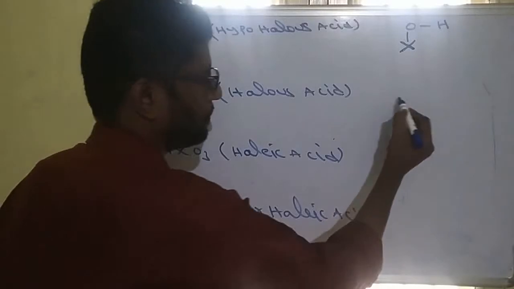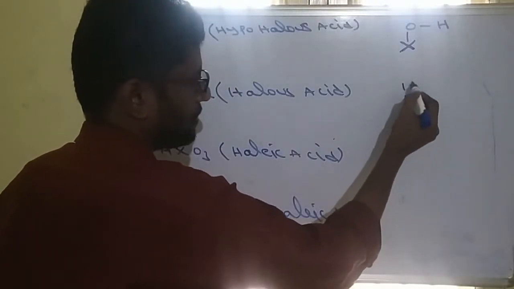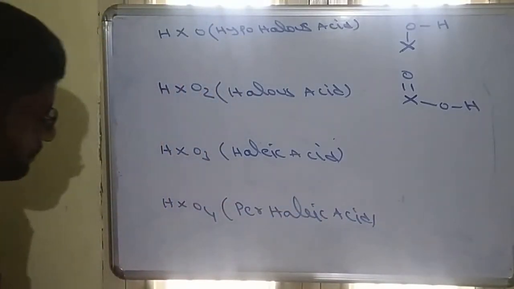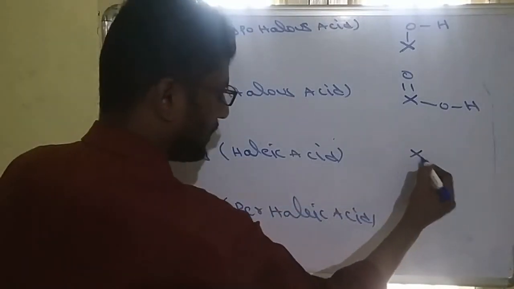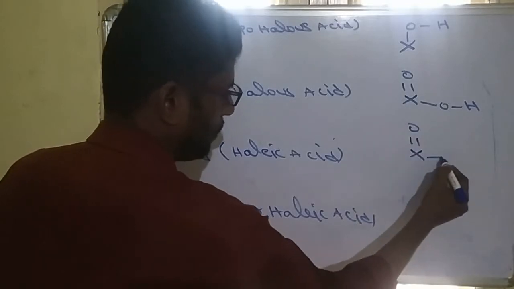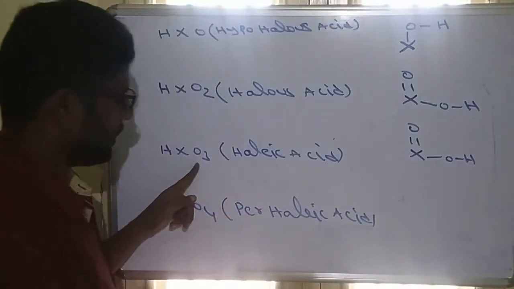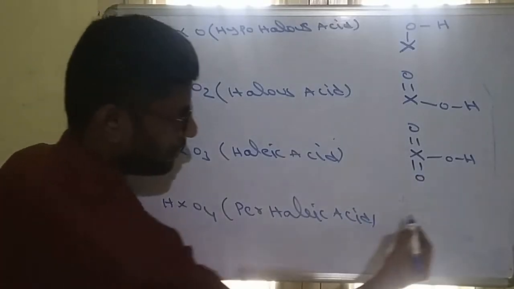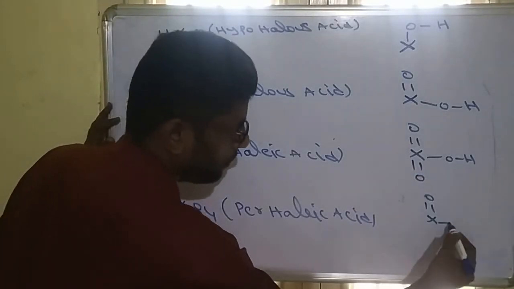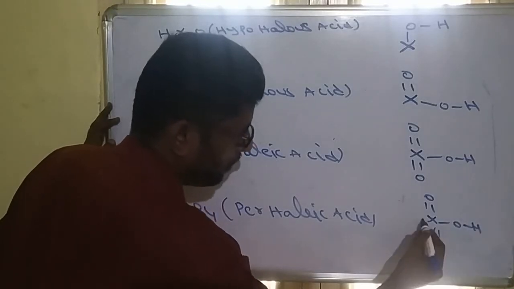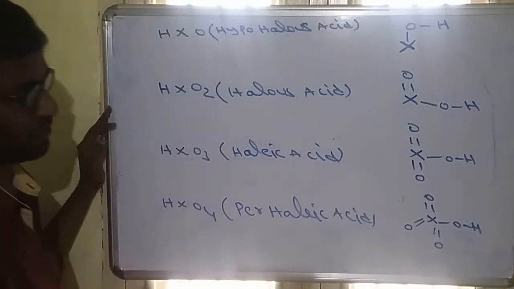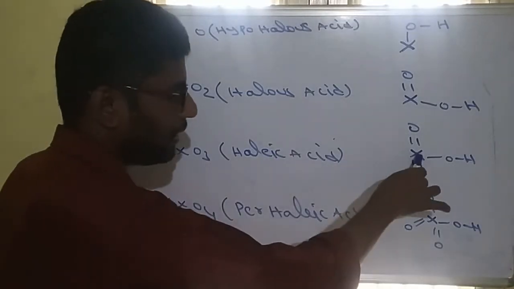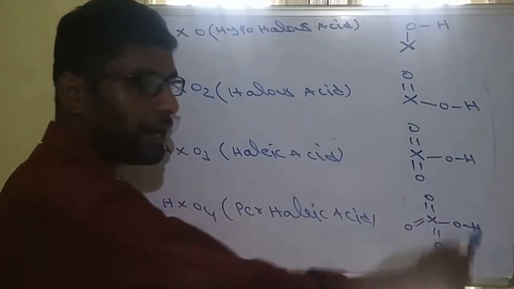Similarly for HXO2, the central atom X, next one is double bond oxygen, and next is the OH group. Same like this, X double bond oxygen, one OH group is there, another extra oxygen is there, so we can write double bond extra. Similarly this one is X double bond O, OH, double bond O, double bond O. These are the structures of oxo acids of halogen. Only the halogen is different. You can write chlorine, bromine, iodine, whatever.